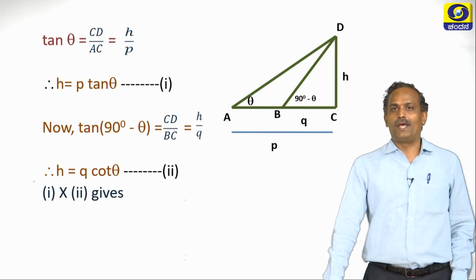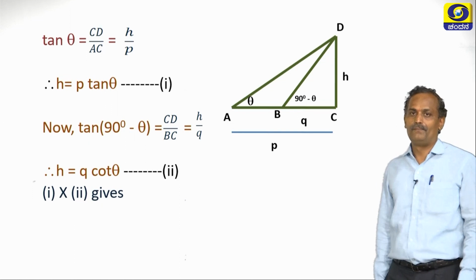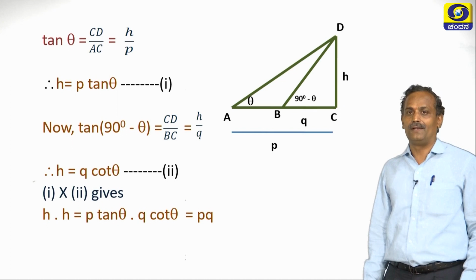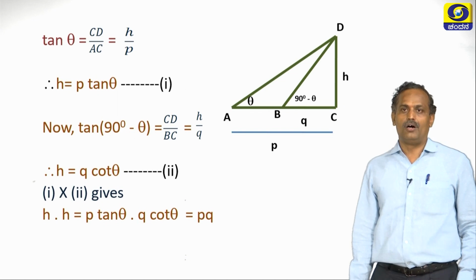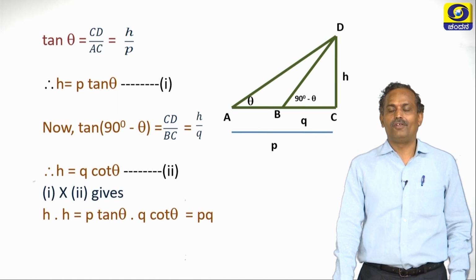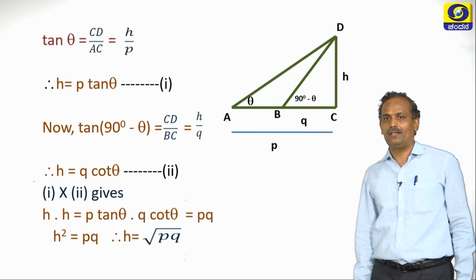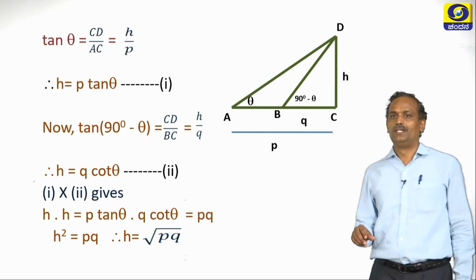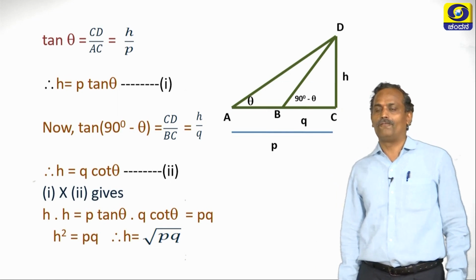Now let us multiply equation 1 with equation 2. So what is H into H on the left hand side? It is H square. H square is P tan theta into Q cot theta. So you know tan theta is the inverse ratio of cot theta. So we can cancel tan with cot, thereby we are left with PQ. So H square is PQ and therefore H should be square root of PQ. The height of any tower or any object will be always positive. Therefore let us take H as positive root of PQ.